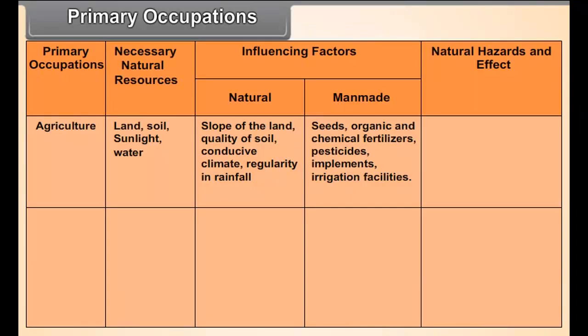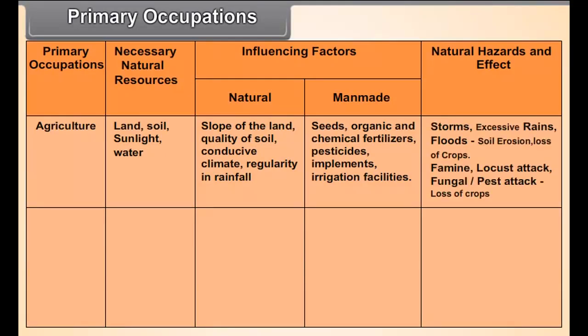Natural hazards and effects: storms, excessive rains, floods, soil erosion, loss of crops, famine, locust attack, fungal pest attack, loss of crops.